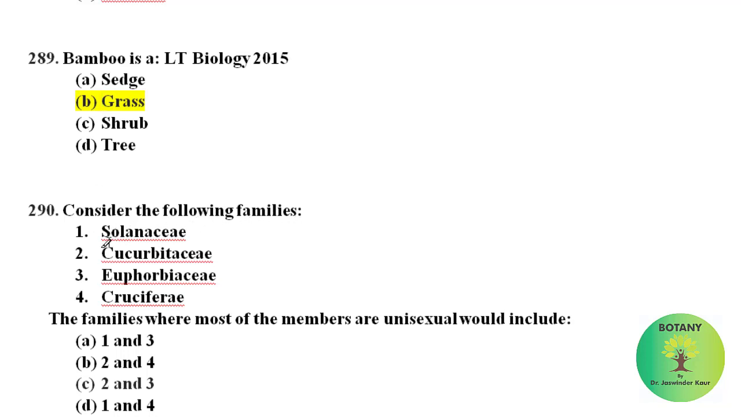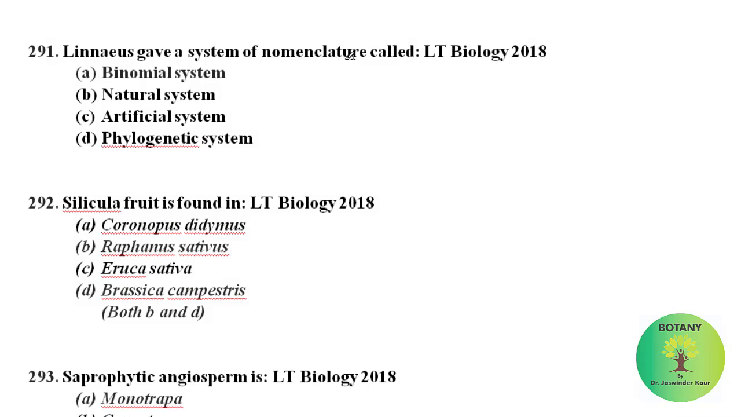Consider the following families: Solanaceae, Cucurbitaceae, Euphorbiaceae, Cruciferae. The families where most of the members are unisexual would include Cucurbitaceae and Euphorbiaceae. So the correct answer is option 2 and 3. Linnaeus gave a system of nomenclature called the binomial system of nomenclature. Siliqua fruit is a characteristic feature of family Brassicaceae and is found in all its genera. So Raphanus and Sinapis both belong to family Brassicaceae, both having siliqua fruit. So here the correct answer is both B and D.